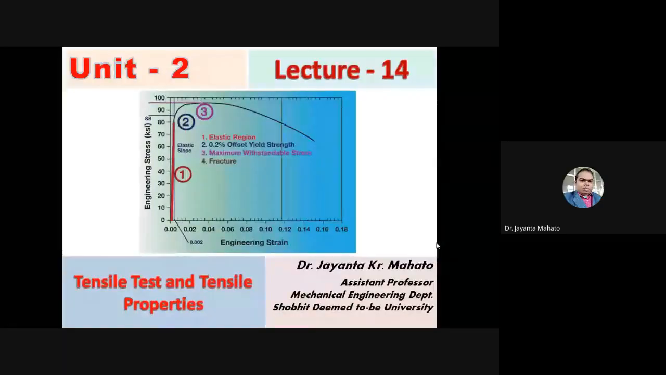Tensile test and tensile properties. Today we will discuss the tensile test and tensile properties in details.